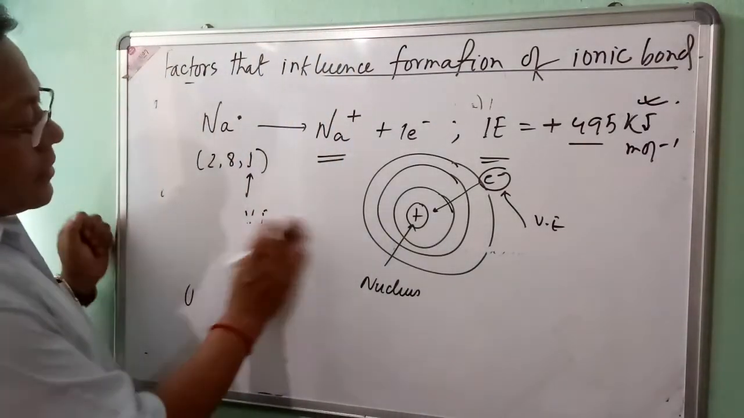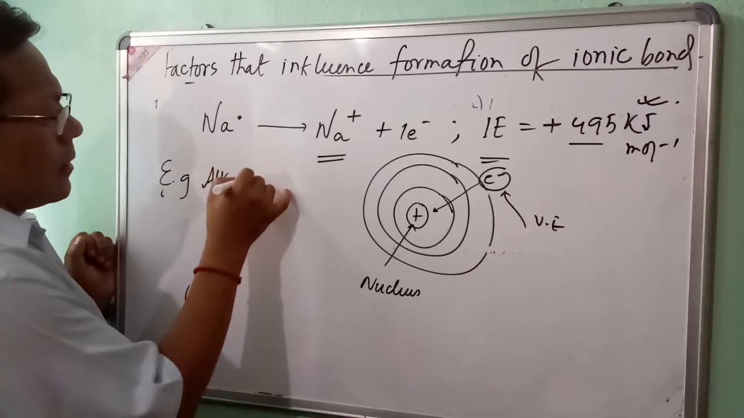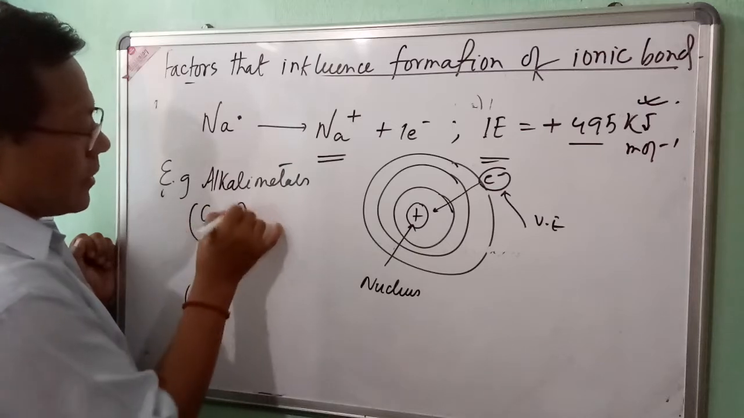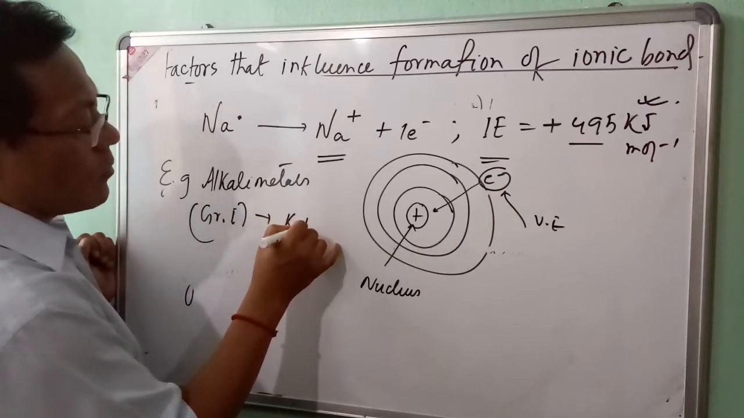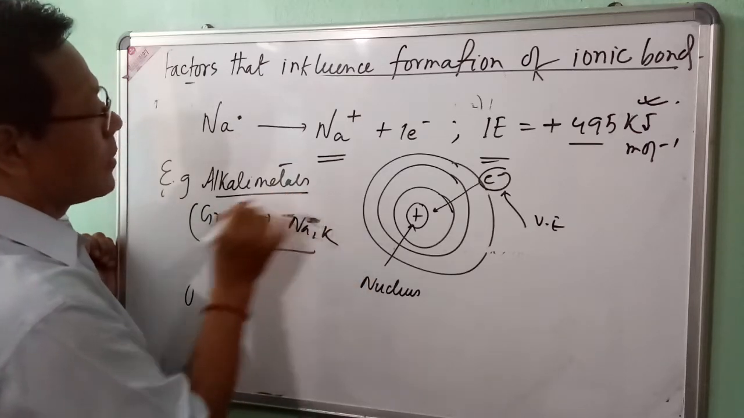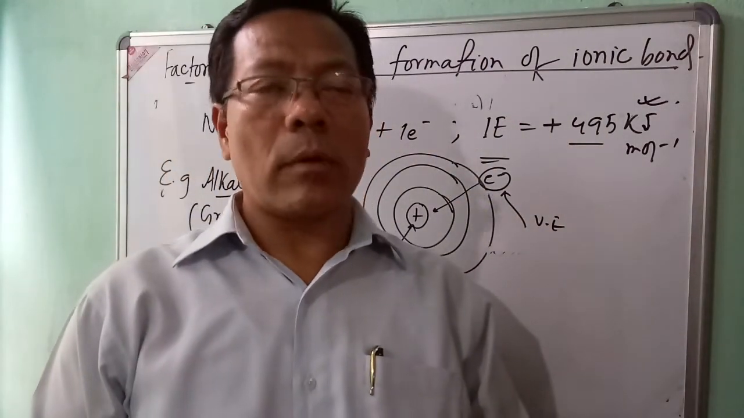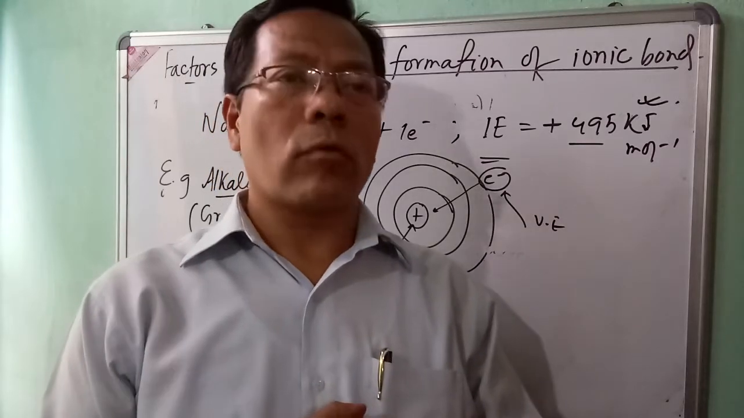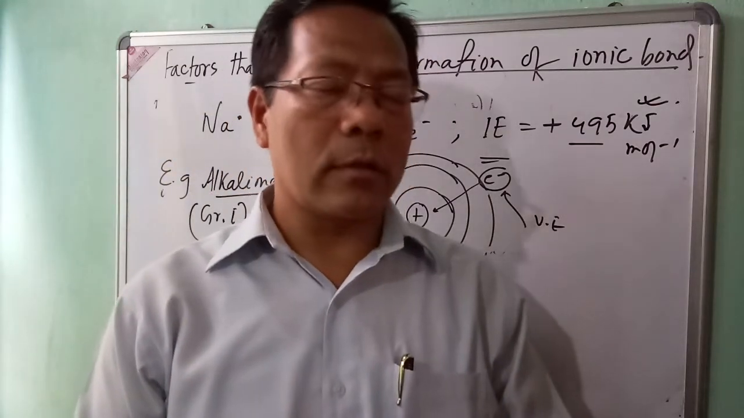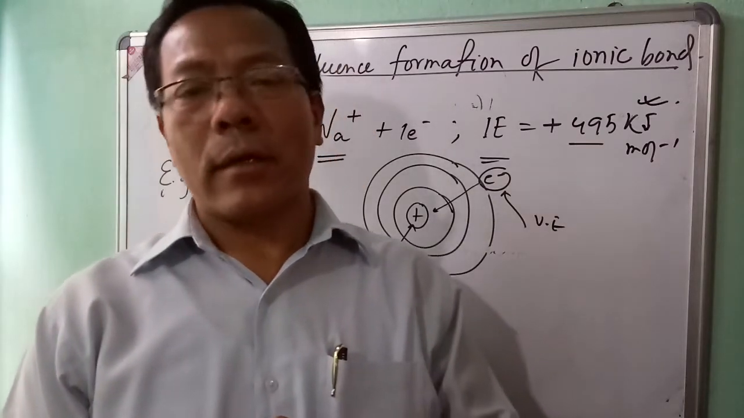See the alkali metal. Alkali metals have the group 1 elements, such as sodium and potassium. The alkali metal atom can easily form an ionic bond with a non-metal atom because alkali metal atoms have low ionizing enthalpy due to their larger atomic size.